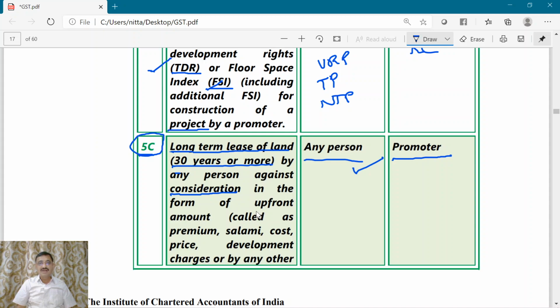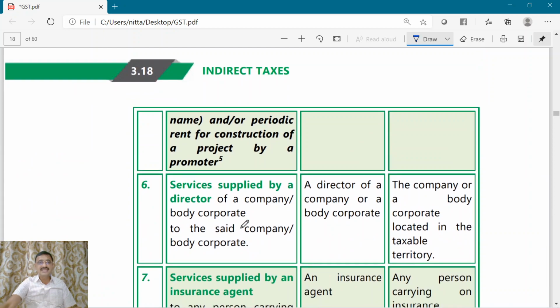What will be the consideration? In the form of upfront amount. In some places the upfront amount is called a premium, or in some places the upfront fees may be called a salami cost, or it may even be called development charges, or even it may be called by any other name also, and or for periodic rent for construction of a project by a promoter.